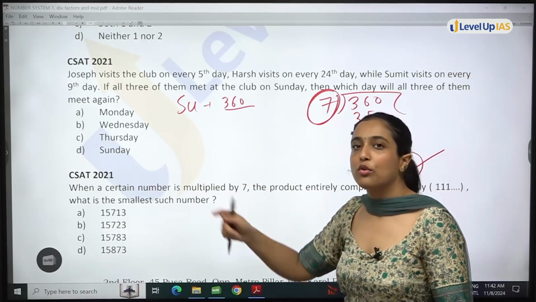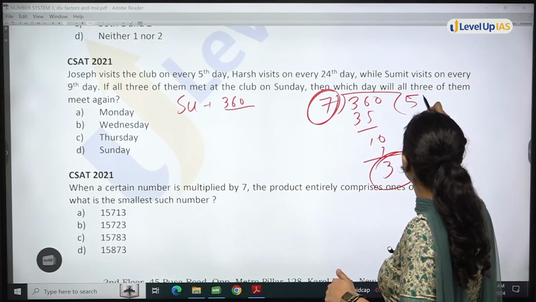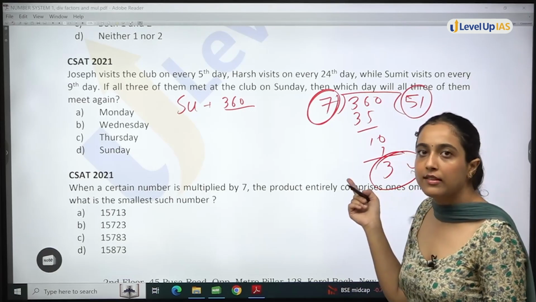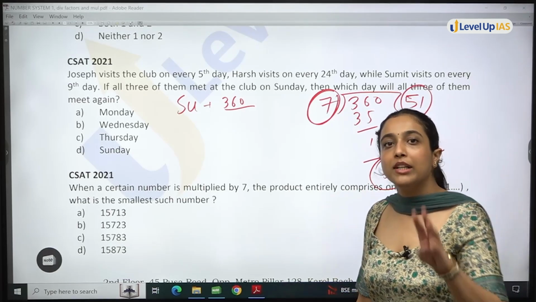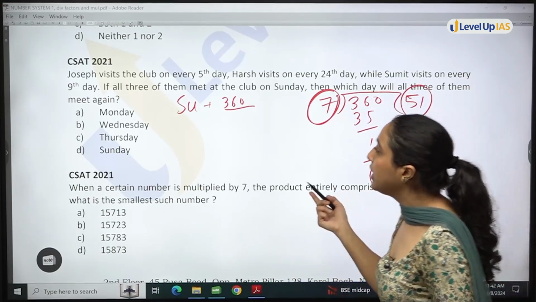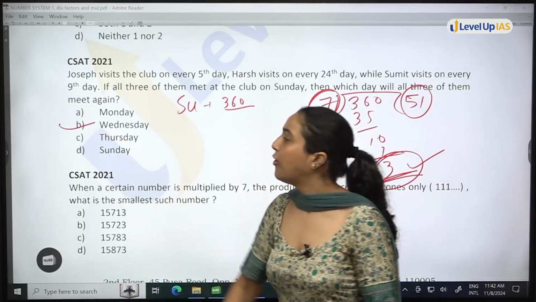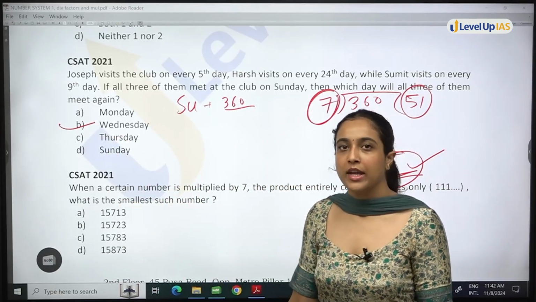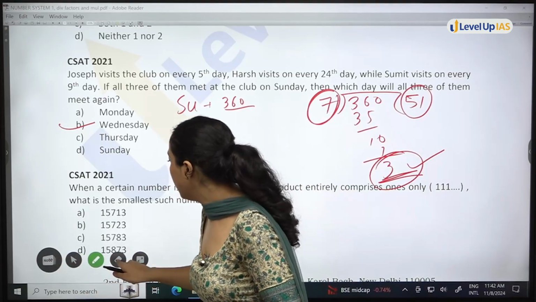See, how many weeks will there be? 51. Right? 51 weeks. So after 51 weeks, again Sunday will come. But we will be left with 3 days. So what will be 3 days after Sunday? Monday, Tuesday, Wednesday. Option B will be my answer. As simple as that. Nothing too complicated.